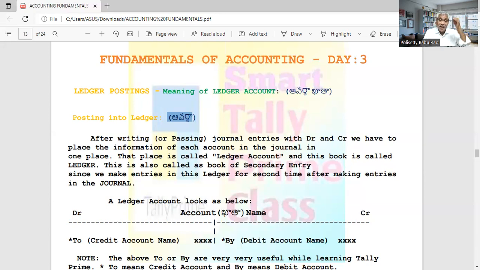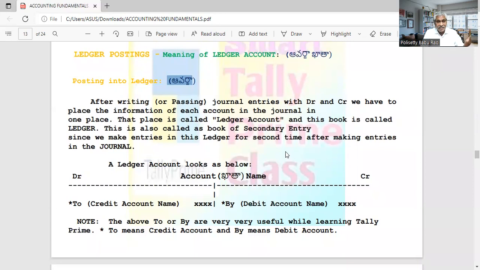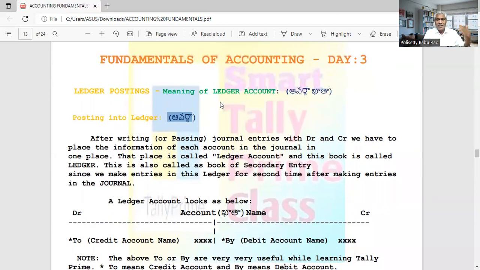Writing in the journal is called recording a journal entry. But when you write the information the second time in the ledger, it is called posting in the ledger. There it is called recording a journal entry; here it is called posting in the ledger.